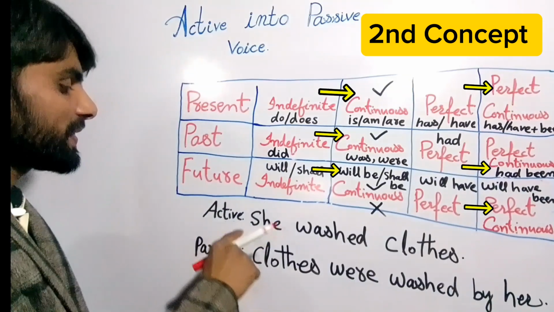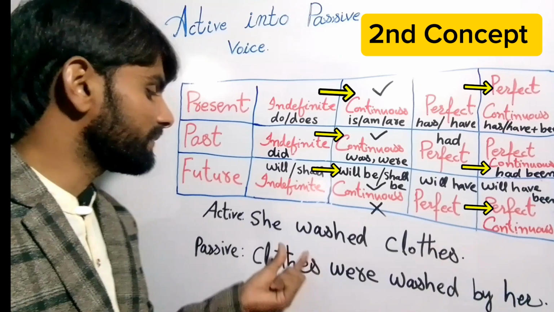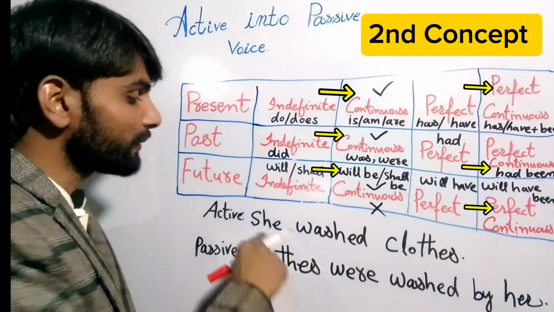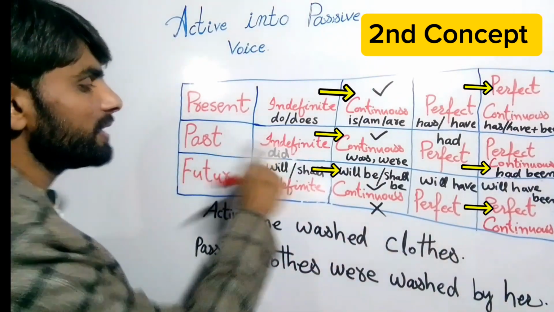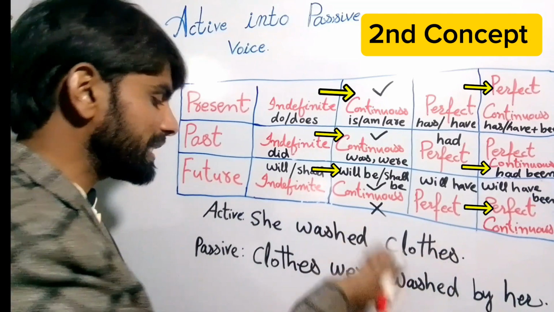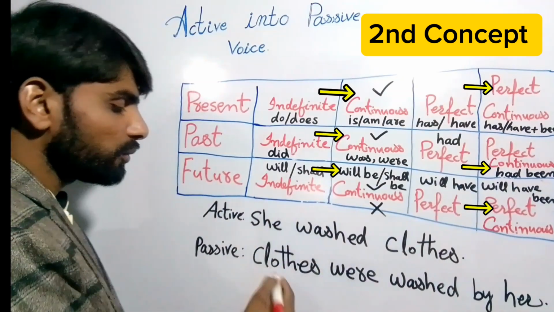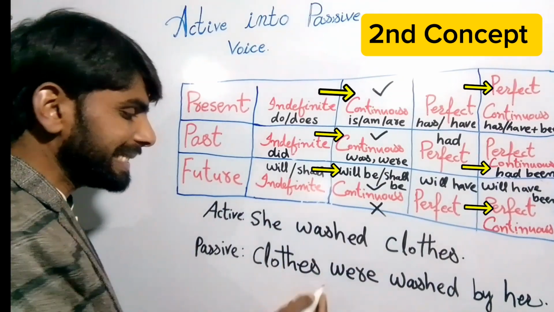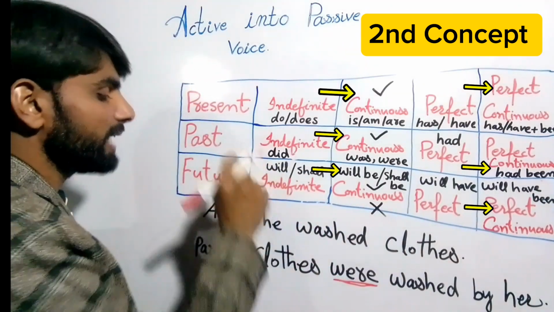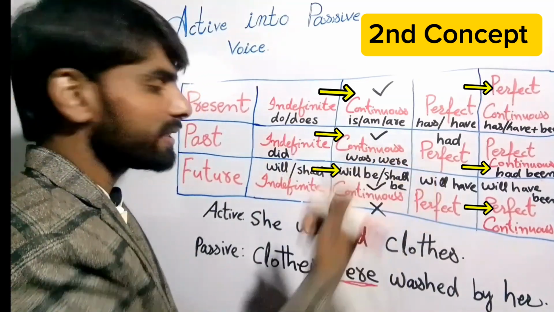So our next sentence is: she washed clothes, right? First of all, you need to understand which tense we have used in this sentence, right? So she washed clothes. This sentence is past indefinite, right? Now we change it into passive voice, right? First this object we move to the subject place, right? Clothes, and here we have used were, right? So our active sentence is past indefinite, right? So now we'll use the helping verb of the past continuous, that is the next tense, right?